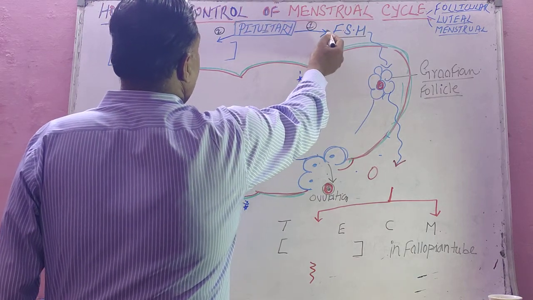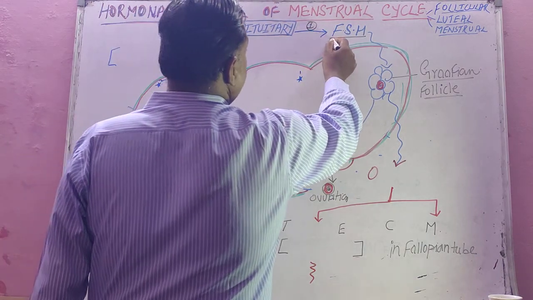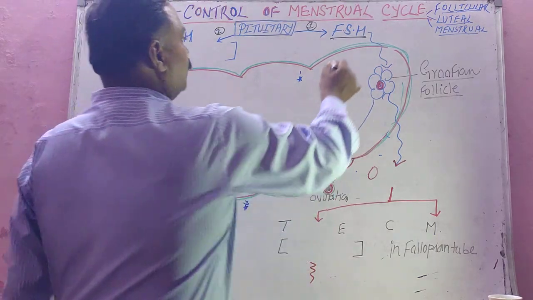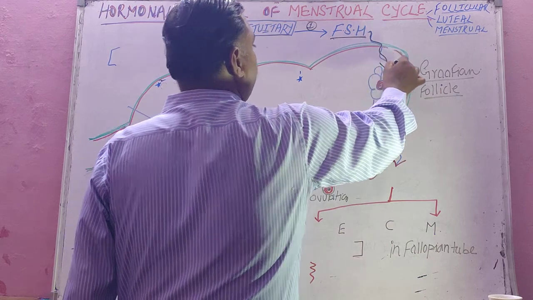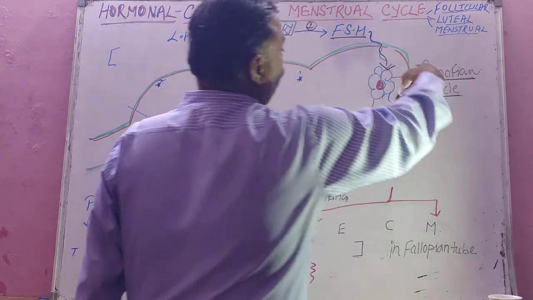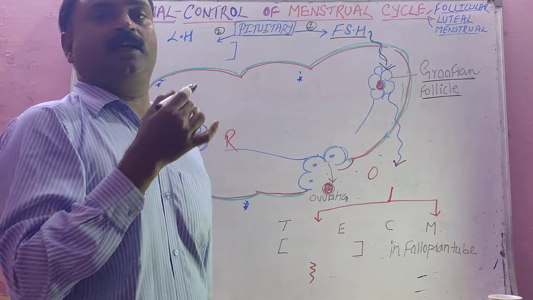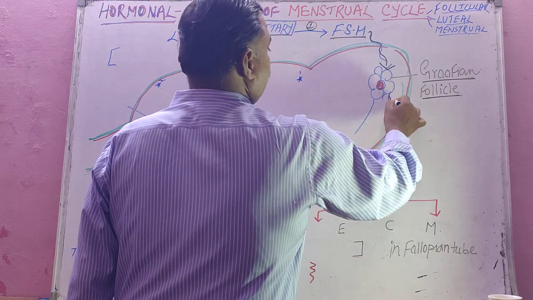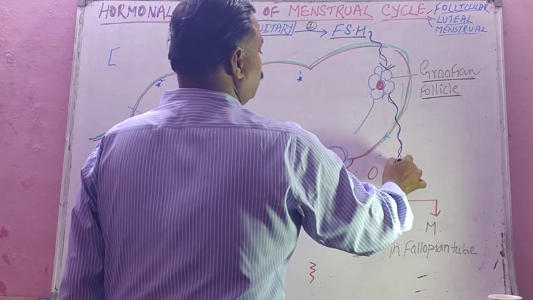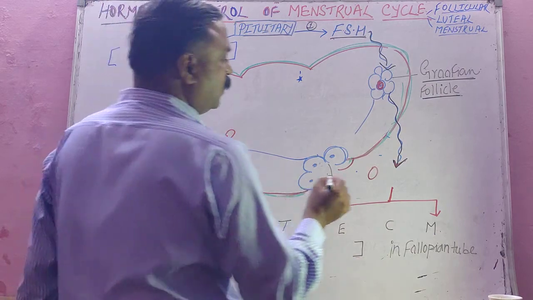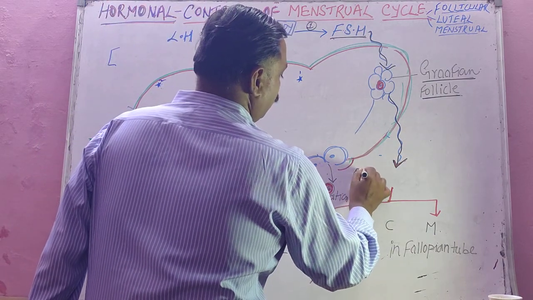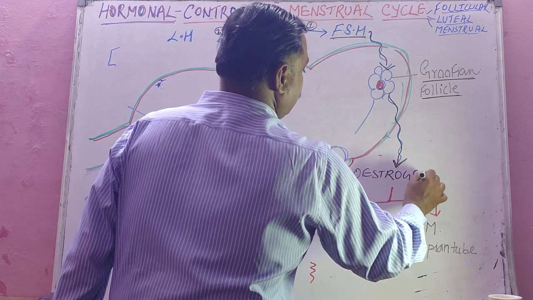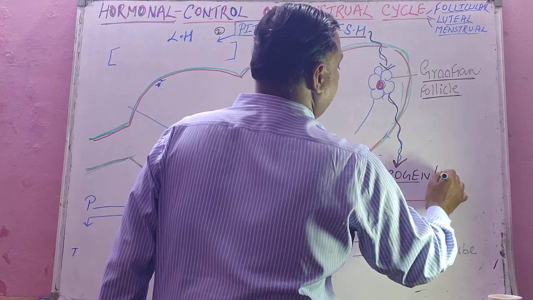This follicle stimulating hormone is secreted by the pituitary. What is the function of this? As the name suggests, follicle stimulating hormone stimulates growth of the Graafian follicle or ovarian follicle. It stimulates and maintains the growth of the Graafian follicle. And when the Graafian follicle grows, after maturing, it secretes the first female hormone, estrogen. What is the first female hormone, student? Estrogen. In medical terms it is also called estradiol.